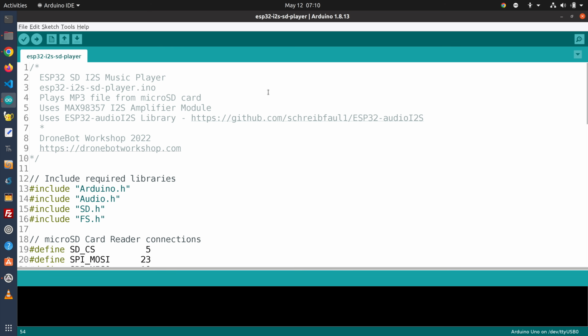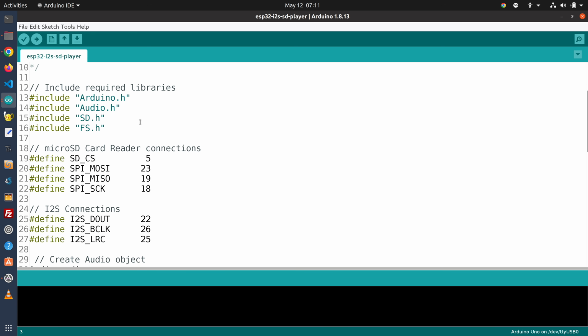Now here's a sketch for our ESP32 I2S SD music player, and the sketch is made quite simple thanks to the ESP32 Audio I2S library that you can grab up on GitHub. And you'll need to grab that as a zip file and install that into your Arduino IDE. Now this library makes it very, very simple to work with I2S, and it kind of hides all of those intricacies that we had to deal with in the microphone sketch. So all of the things about setting up an I2S connection are dealt with by the library.